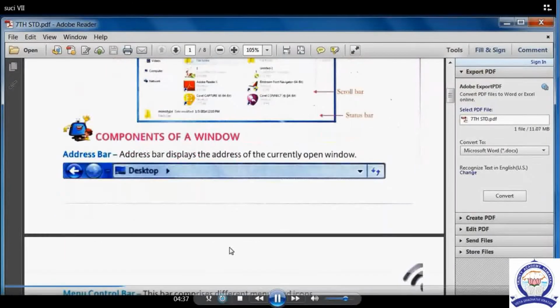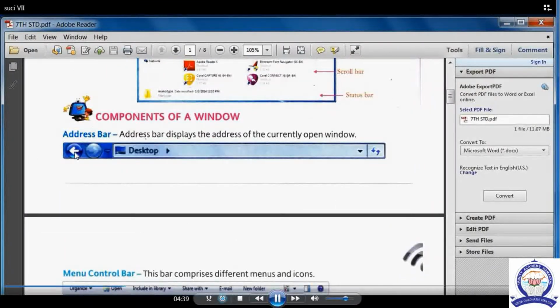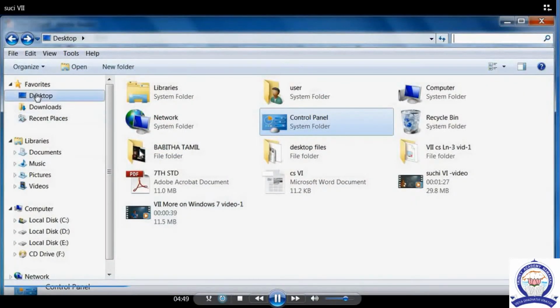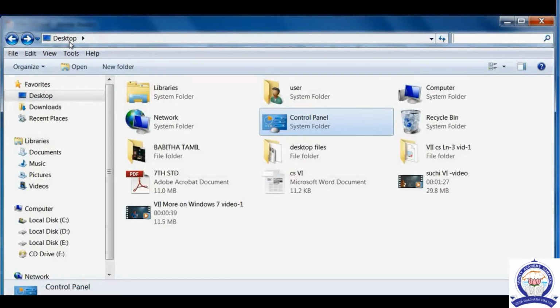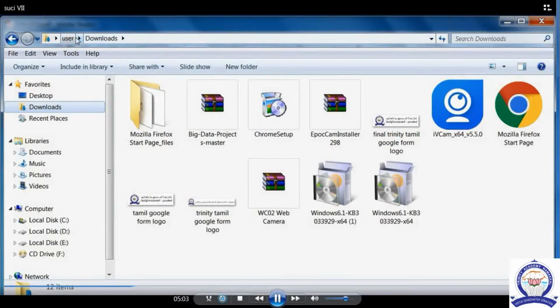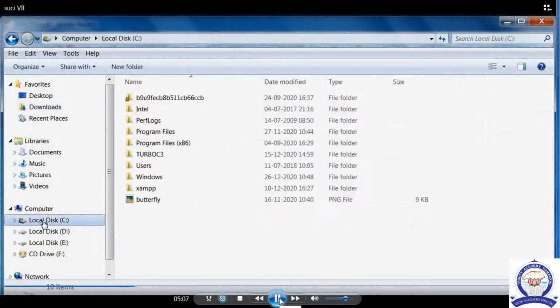Now next, this is the address bar. I explained this. In this address bar, we can see which options we have opened, whether it is desktop or download. Okay, see the next one. Next one, download. Regarding download files, we can see all videos or audios, whatever it is.